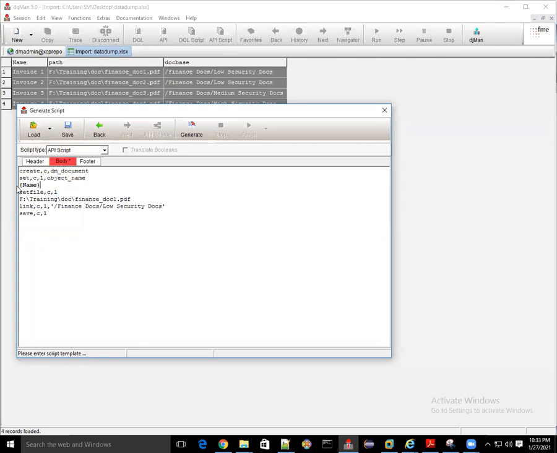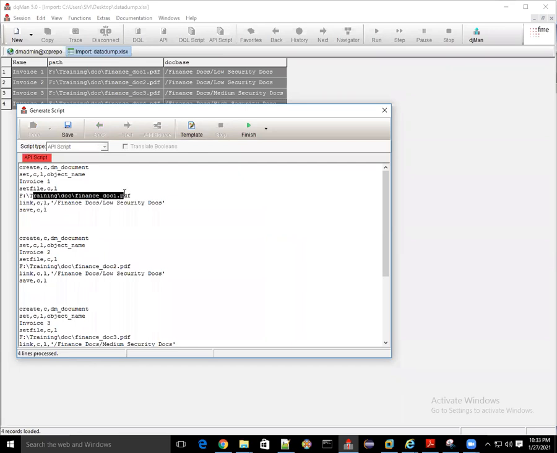And I have to set the file, meaning where the document will come from, this path. Right now the path is mentioned here. If I write path, it will take it from the column. This value comes from the column. And this value comes from the dog base column. If I click on generate, see, the value got replaced.